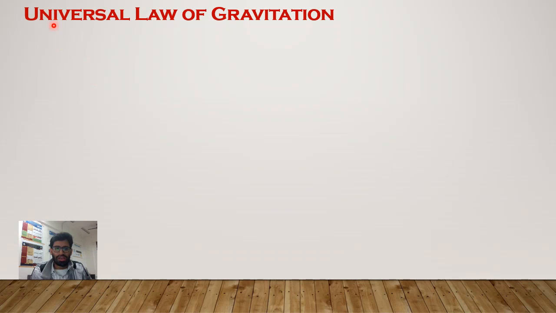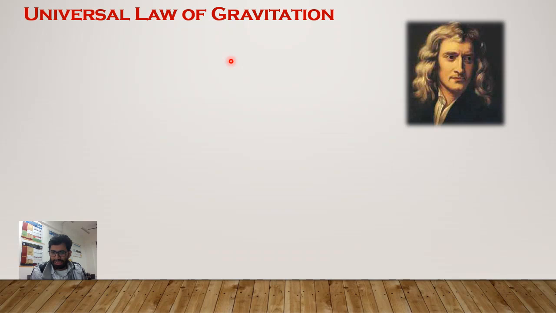So now, the universal law of gravitation. All of you are so used to objects falling that you may not have thought about why those objects fall. There was a person who thought about it. His name was a famous scientist, Sir Isaac Newton. And he concluded that a force acts to pull objects straight down toward the center of the Earth.